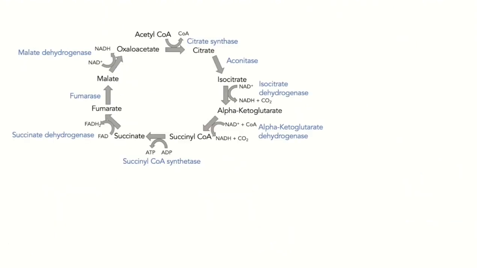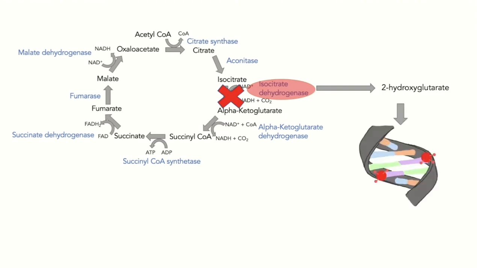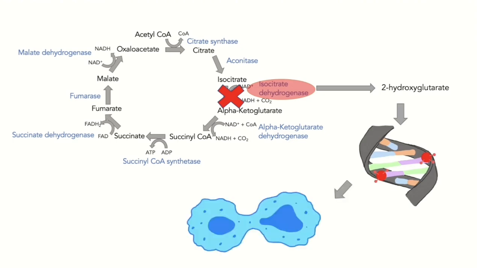Another enzyme of the Krebs cycle that is important in cancer cells is the isocitrate dehydrogenase, a mutant form of which results in the production of the oncogenic metabolite 2-hydroxyglutarate instead of alpha-ketoglutarate. The 2-hydroxyglutarate can then alter the methylation patterns in DNA, thereby reducing the dependence of growth factors for cell proliferation, promoting unrestrained cell growth and division.